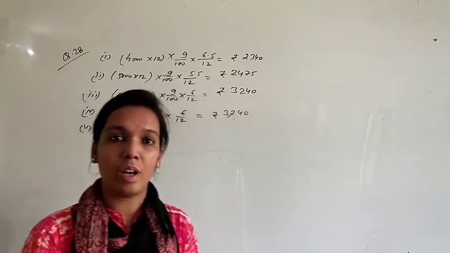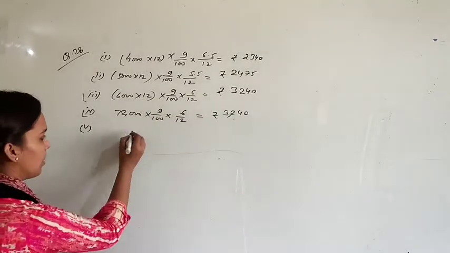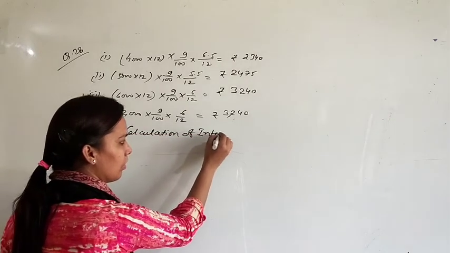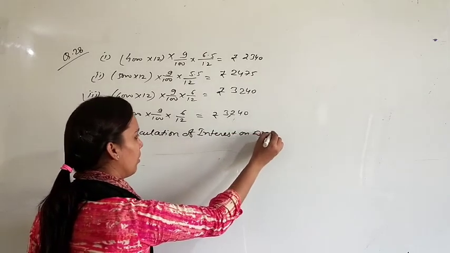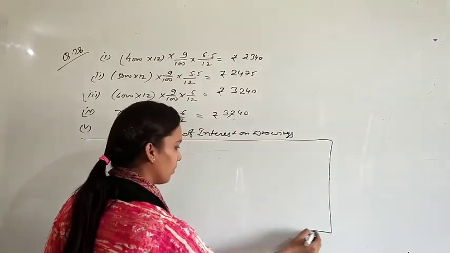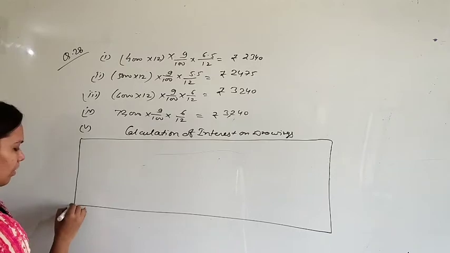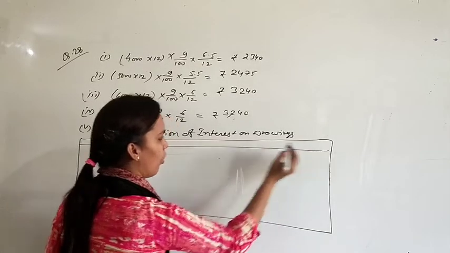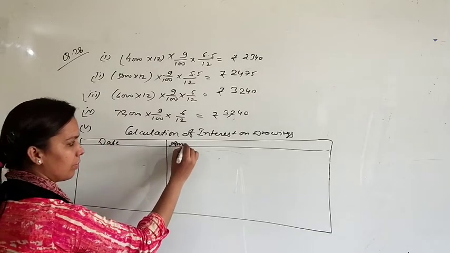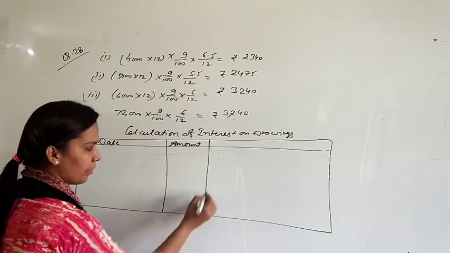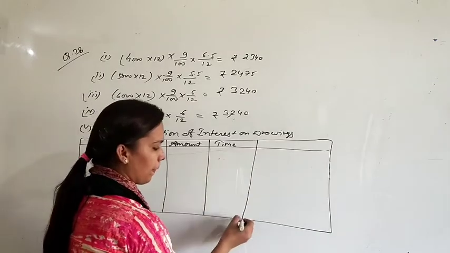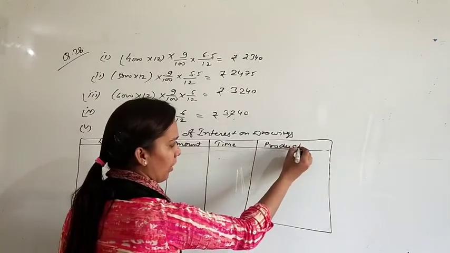Case 5th. If he withdrew as follows, now you have drawings of different amounts and after different time gaps. So we will calculate according to the product method. Okay. So see, in the 5th case, calculation of interest on drawings. First of all, write the dates on which drawings were made from the business, then the amount, the time for which interest has to be paid, and the last column, the product.